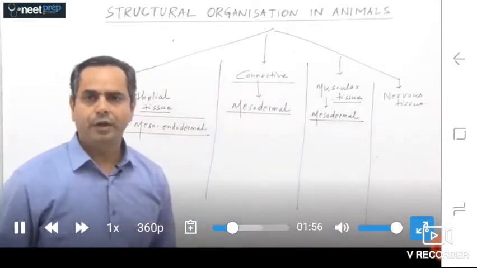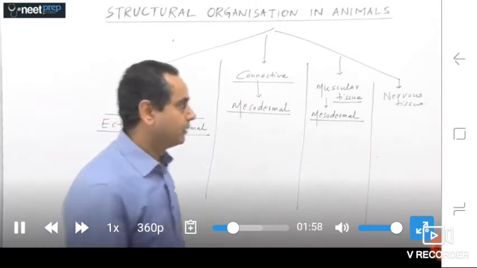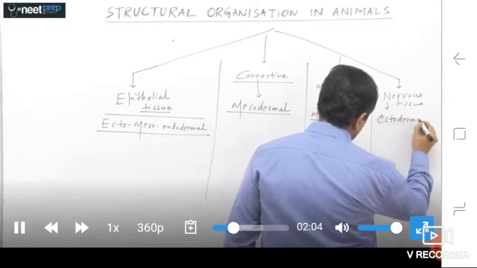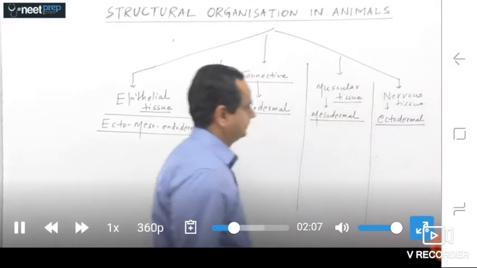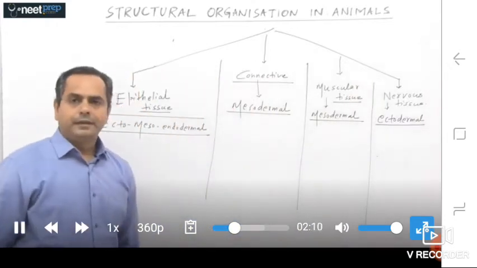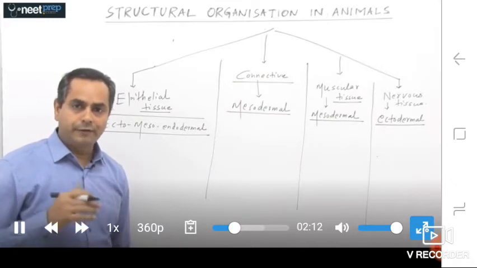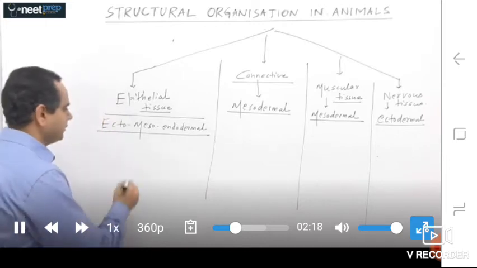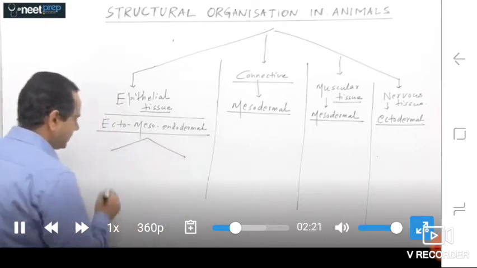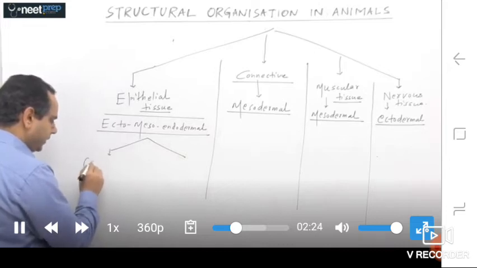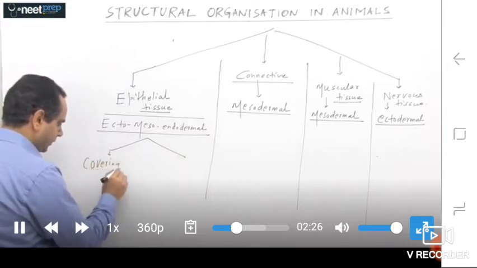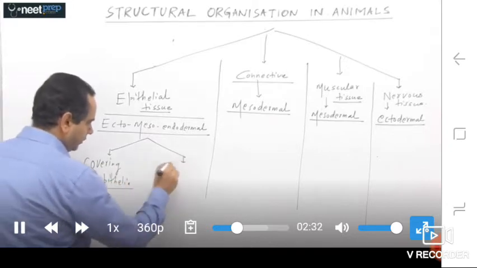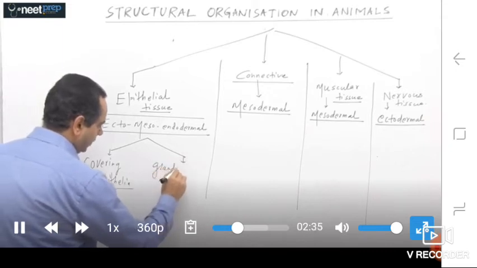And if we talk about nervous tissues, they are ectodermal in origin. That's all about their origin. If we talk about the functional part of these tissues in brief, epithelial tissues are termed as either covering epithelia, or it can be called glandular epithelia.